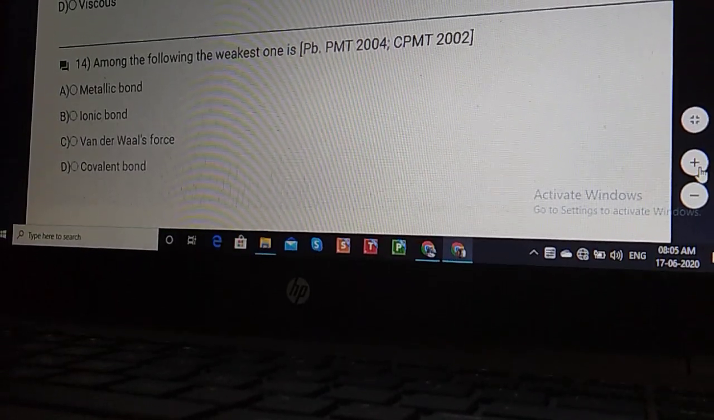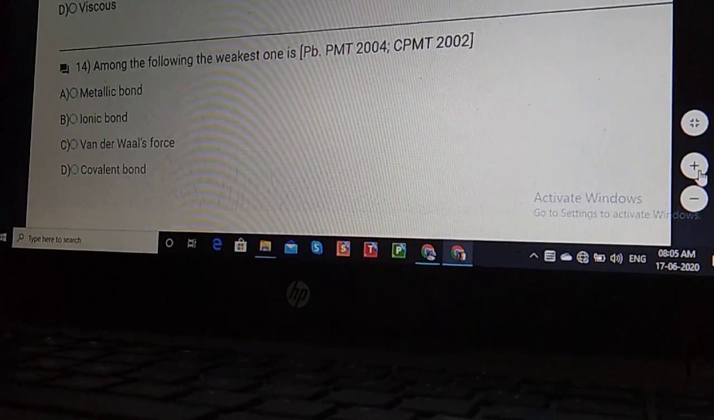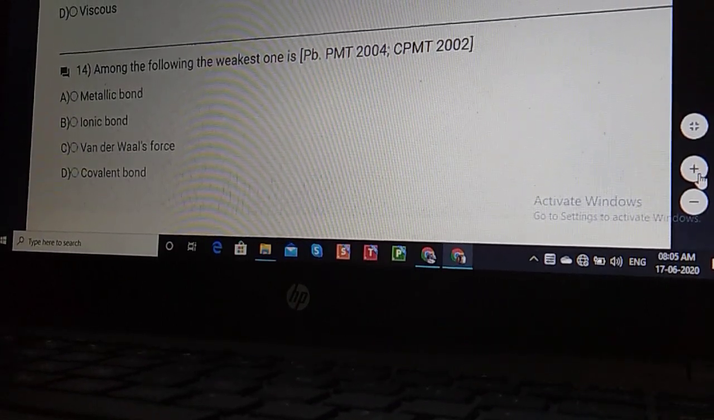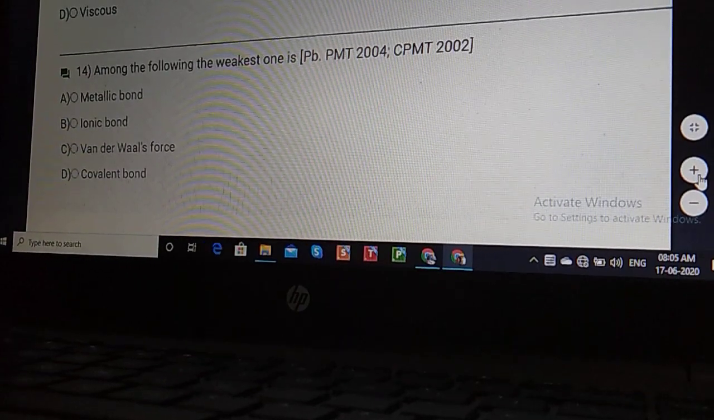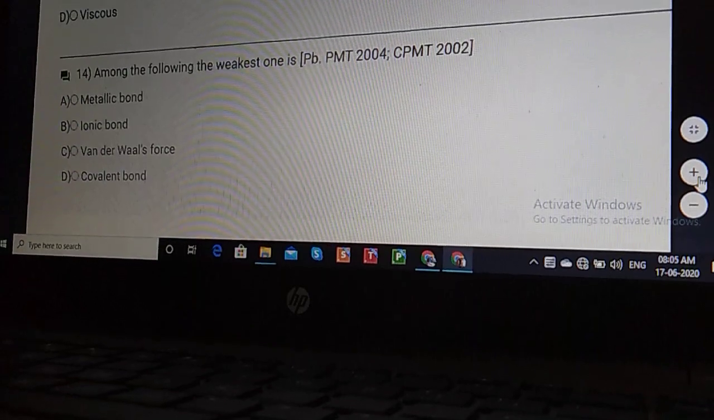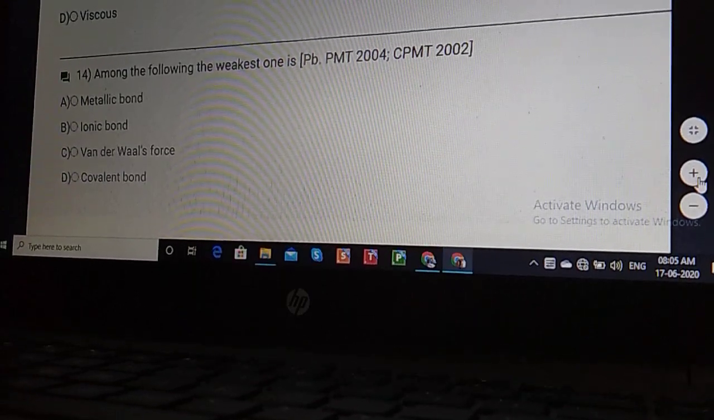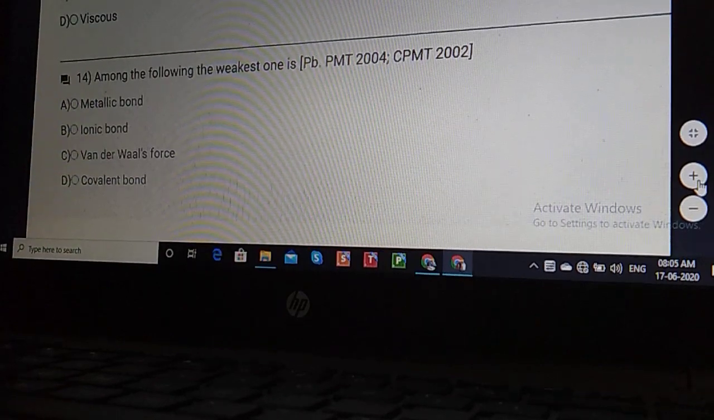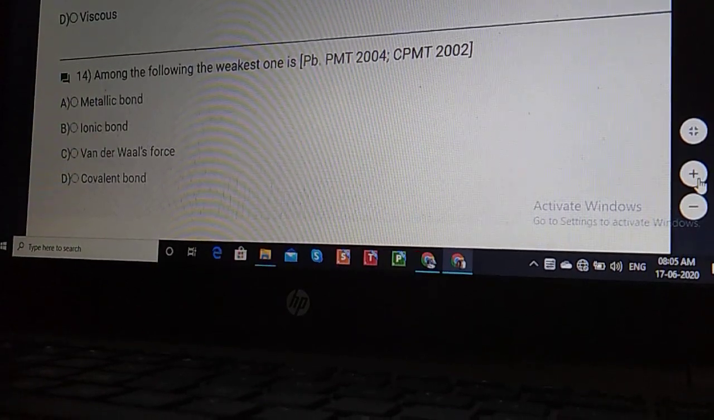So gases have the weakest force of attraction, and which is the weakest force of attraction, student? That is the van der Waals force of attraction. This force of attraction is also found in noble gases or any other gases. So our correct answer will be option C, because they are asking for the weakest one. The weakest one is the van der Waals force of attraction.